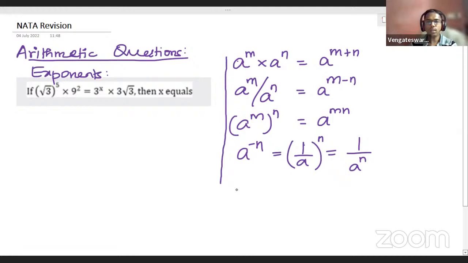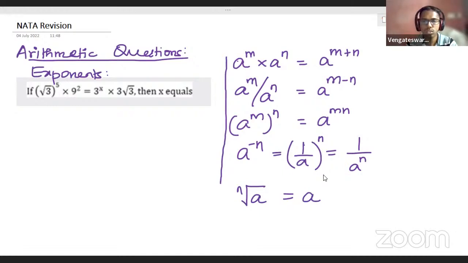And another important axiom, which is less frequently used, but still it is important, and in our problem it is very, very important. Let's see this. What is this? Nth root of a. How do you write nth root of a? Nth root of a can be written as a to the power something. Any guess? This is not very frequently used, but still it is important. Nth root of a will be written as a power 1 by n.